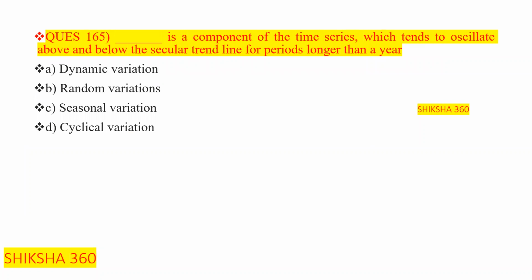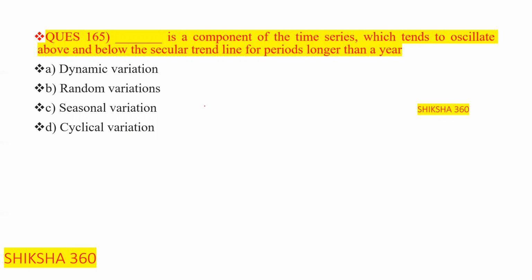Next is a very easy question. Dash is a component of the time series which tends to oscillate above and below the secular trend line, basically for a period longer than a year.